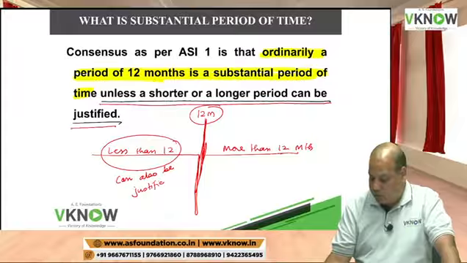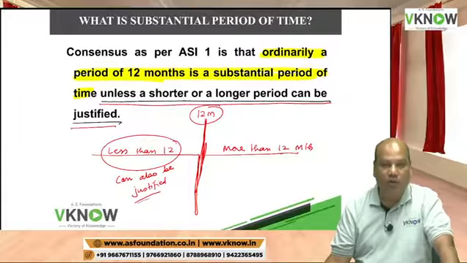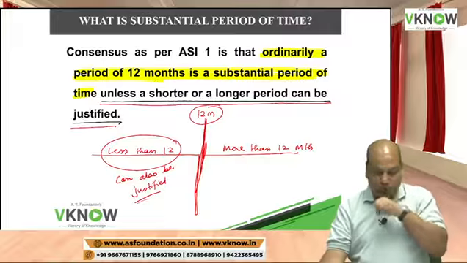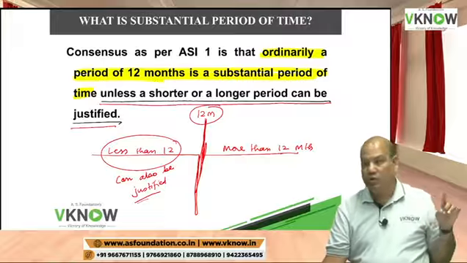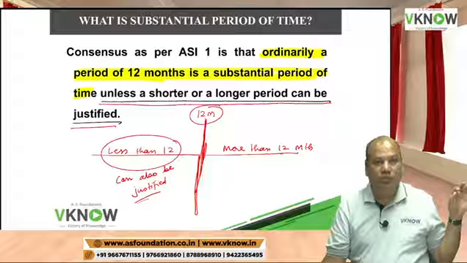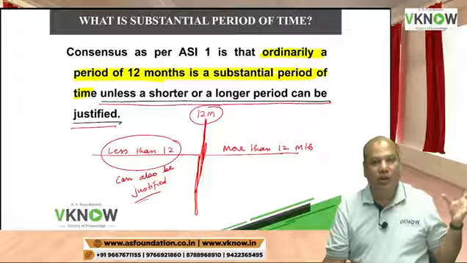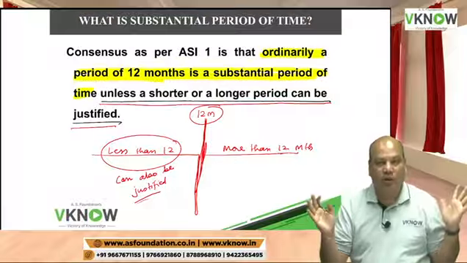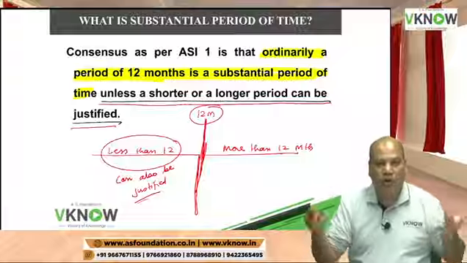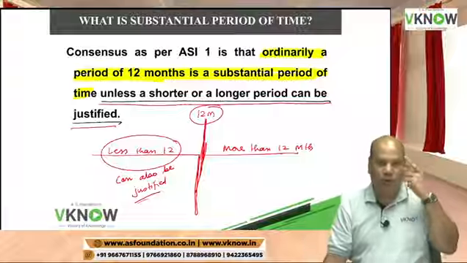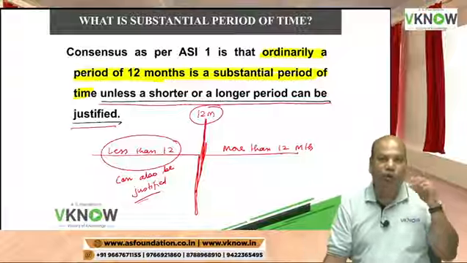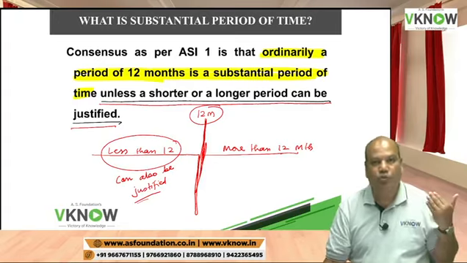Can also be justified. For example, I have to construct a building. Listen to me carefully, because there are some questions in the book where the asset gets ready in 9 months. I have to construct a building. Normally, a building would require 1 year to complete if you work as per the normal speed.